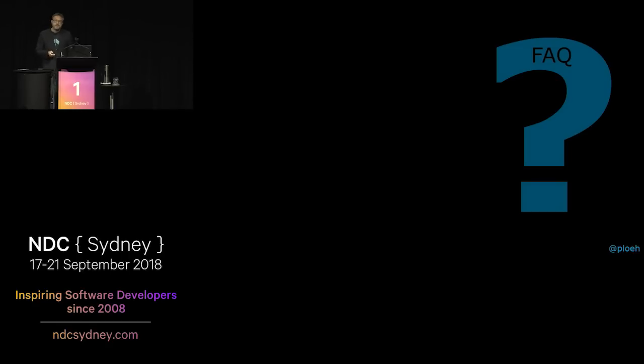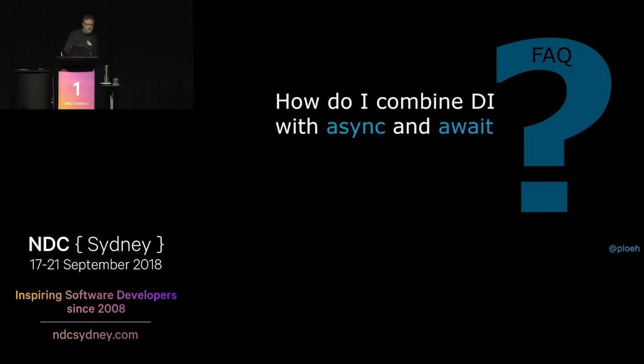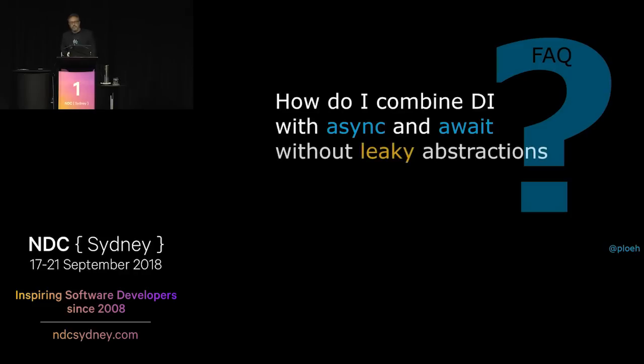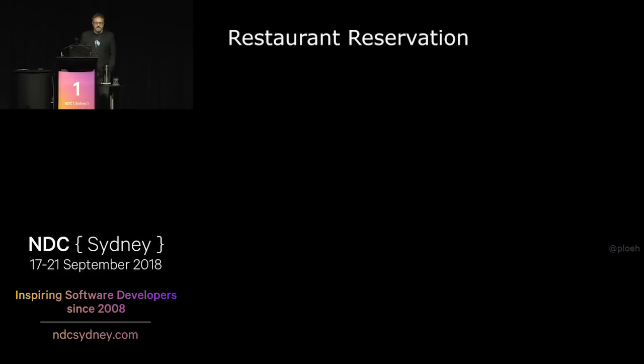So the first frequently asked question that I'm going to try to answer is, how do I combine dependency injection with async and await without leaky abstractions, that is? In order to demonstrate what sort of question this is, we need some code to look at. As always, my favorite scenario is that of a restaurant reservation system. If I can get away with it, I always try to use that scenario.